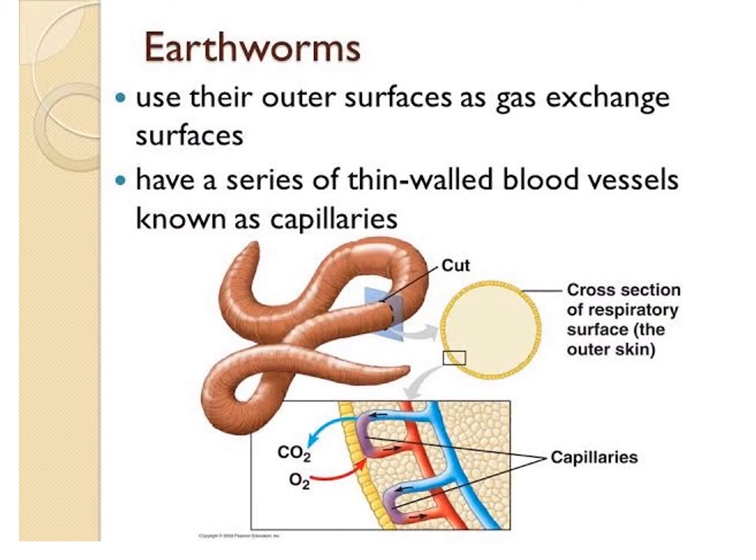Look at the picture. This is the earthworm. They use their outer surface as the gas exchange surface. Second, a series of thin-walled blood vessels known as capillaries. Look at the picture. The blue color is CO2, carbon dioxide, and the red color is O2, oxygen. The yellow round circle is the cross section of the respiratory surface, the outer skin.